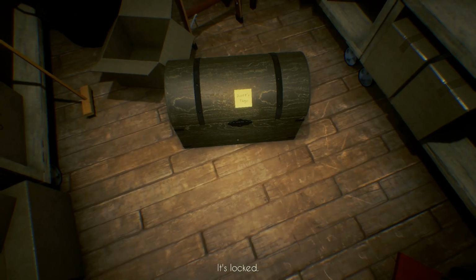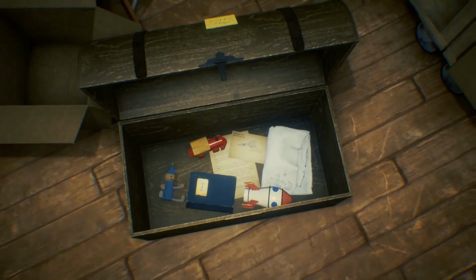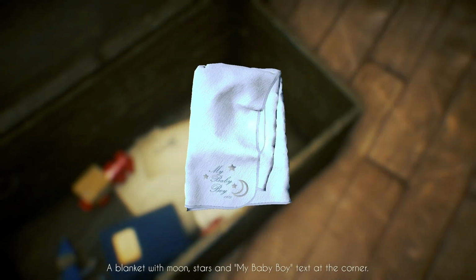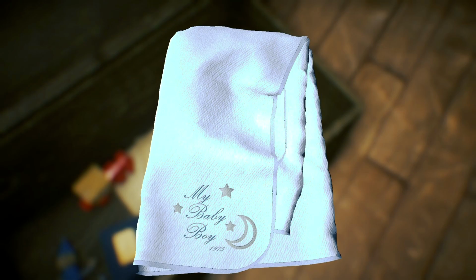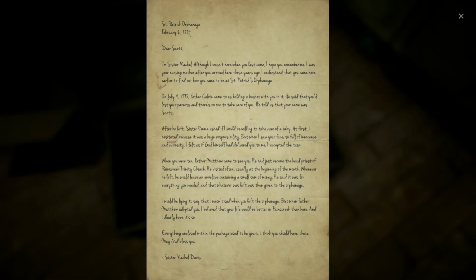This goes to this. Nice. In Scott's personal chest, we find a diary, a letter, a key, and a baby blanket. Stitched on the blanket, we see "My Baby Boy, 1975." The key goes to a basement, hopefully the one in Scott's cabin. Within the letter, we read that on July 4th, 1975, Father Calvin brought Scott to the orphanage and that Scott lost his parents. When Scott was 10, Father Brooks would stop by the orphanage to see Scott and drop off money for him. And finally, everything contained within the chest belongs specifically to Scott. Remember that fact because it's important for later.